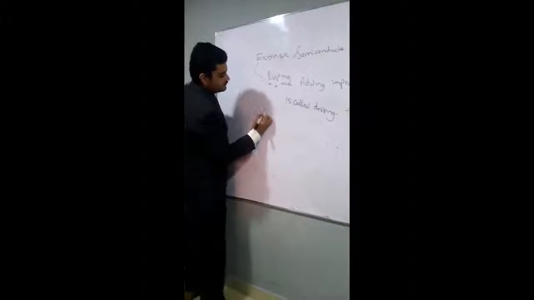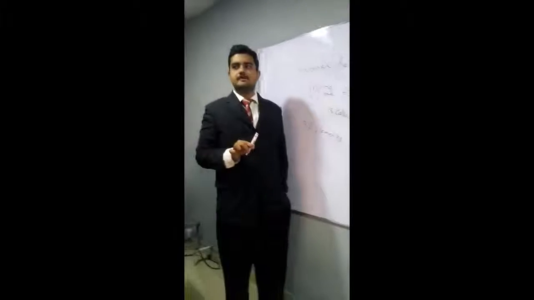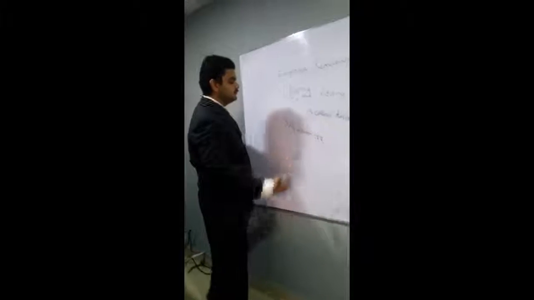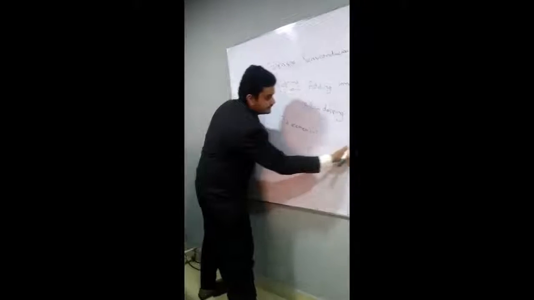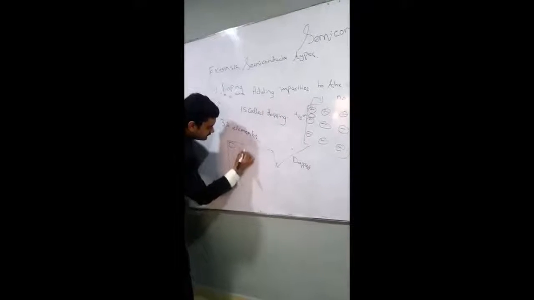All right, so once we dope it with 3A elements, as 3A elements have a high concentration of holes, the semiconductor is just like this.